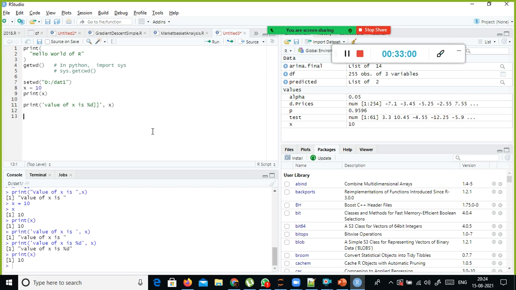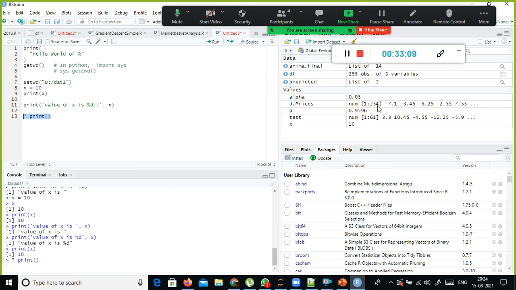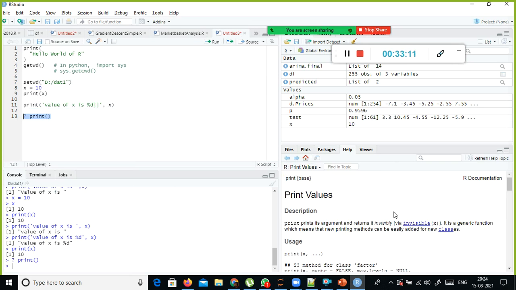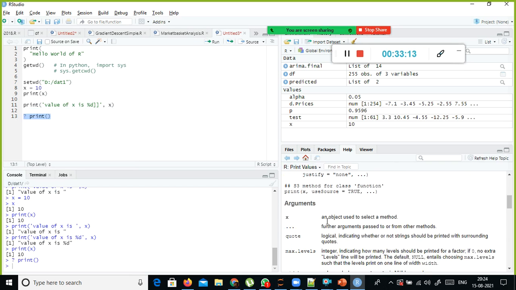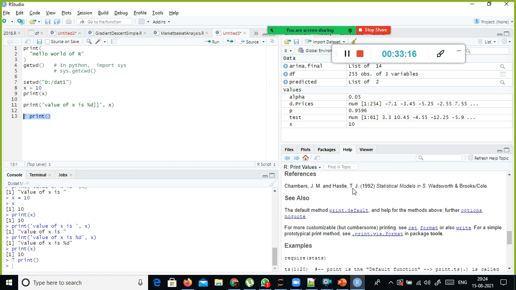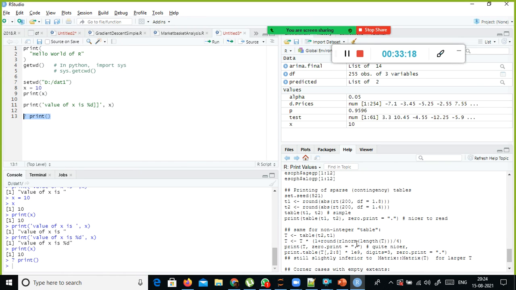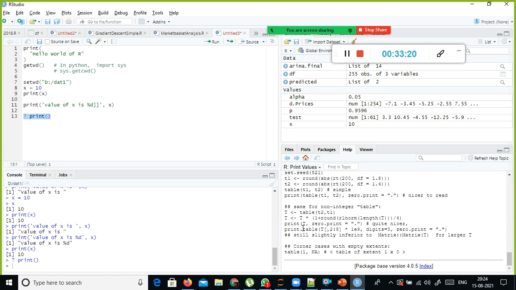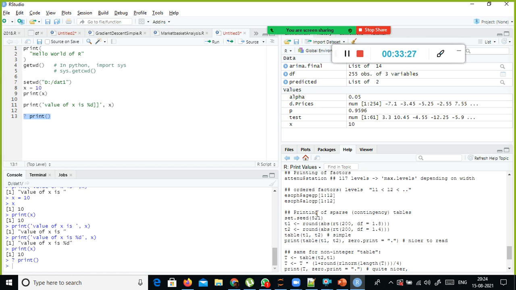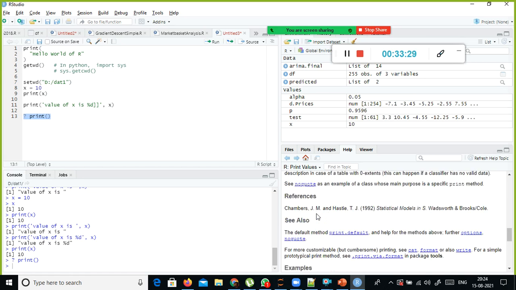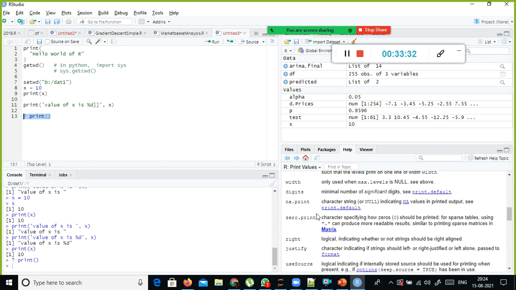If you want to check any syntax, right, print function question mark, here it is a question mark, whereas in Python we use help, right? Help or shift tab we can use. Print x, look here. If you scroll down, you can find some examples here, right? So print dot table, print t, and again this is not much helpful. Sometimes even the help is not much helpful. You need to rely on Google only, right?